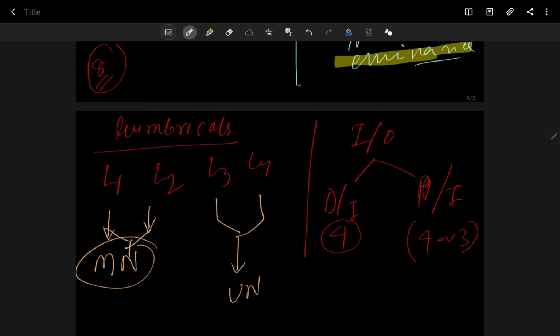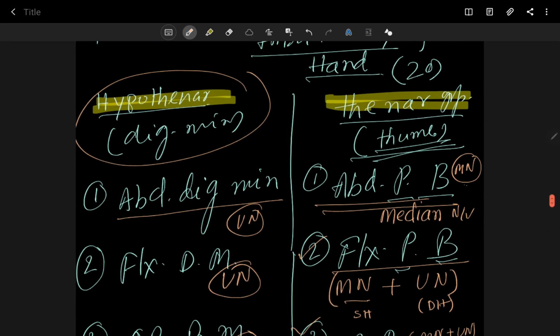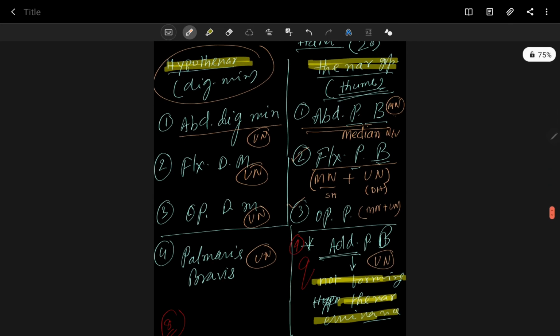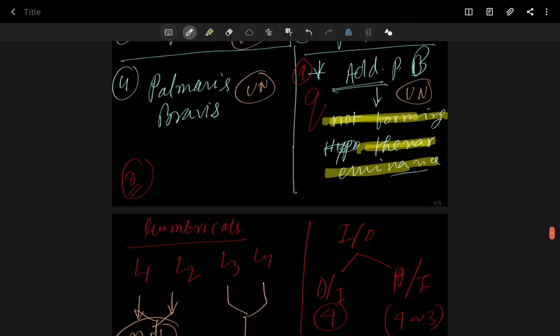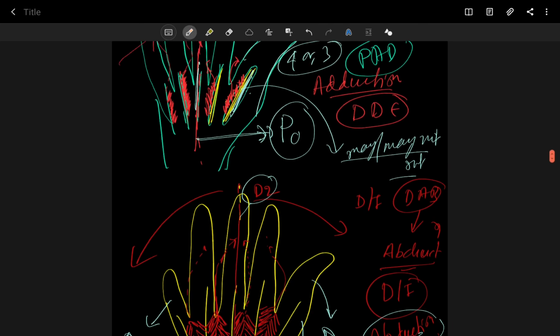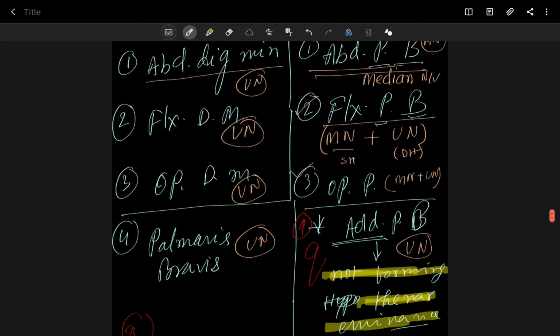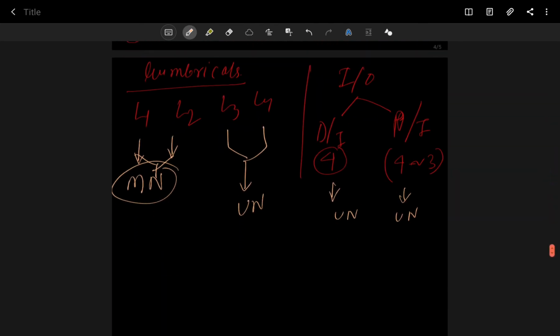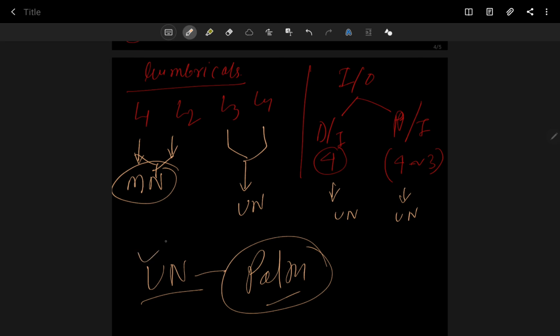I think you understood. Obviously dorsal interossei and palmar interossei both are supplied by the ulnar nerve. So you can see the majority of muscles of the palm are supplied by the ulnar nerve. That's why one statement is written in the book that the palm is the major territory of the ulnar nerve.